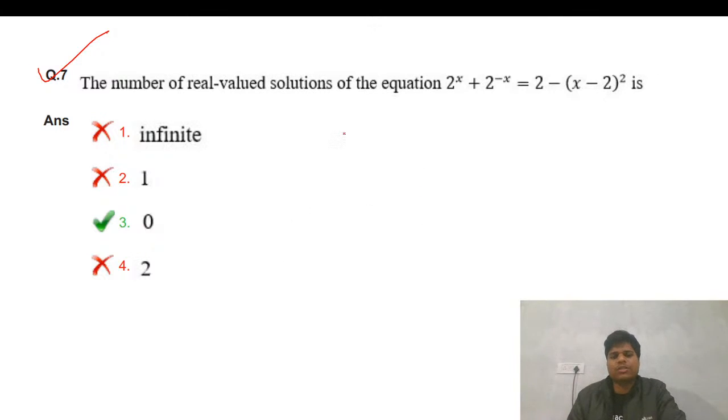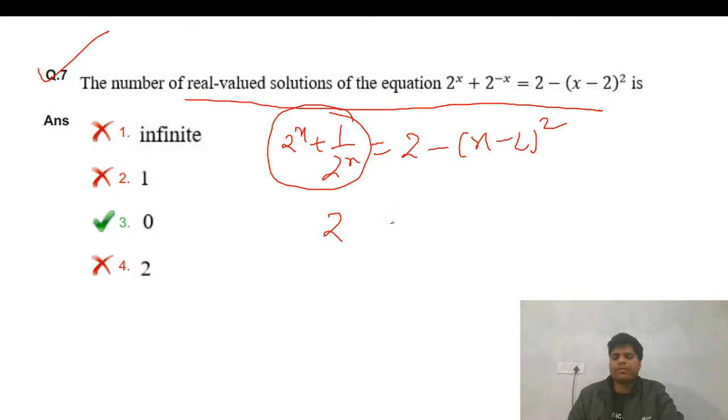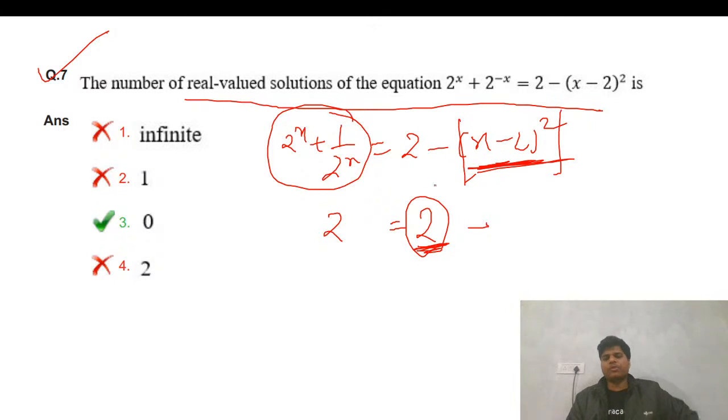Fine. So let's do this question. The number of real valued solutions of the equation. So this is equal to x plus 1 by 2x that we know, and this is 2 minus (x minus 2) whole square. So we know the minimum value of this will be 2, and this is 2, and this is going to be a positive value. If we remove something from it, it is going to be less than 2, but that is not possible. So that's the 0 answer.